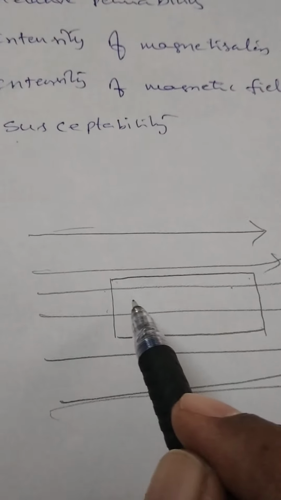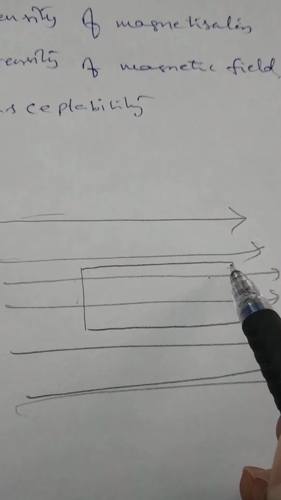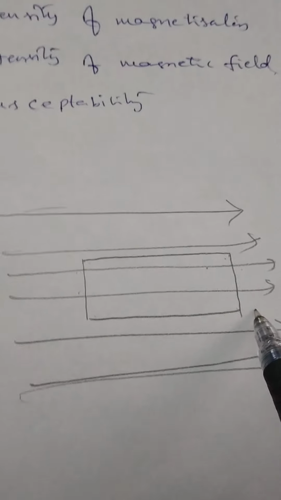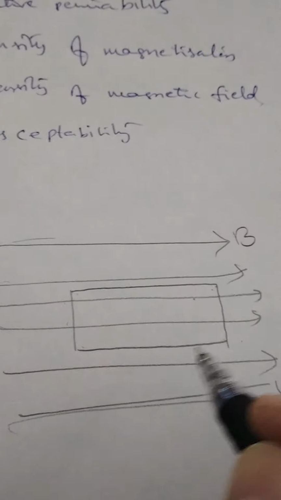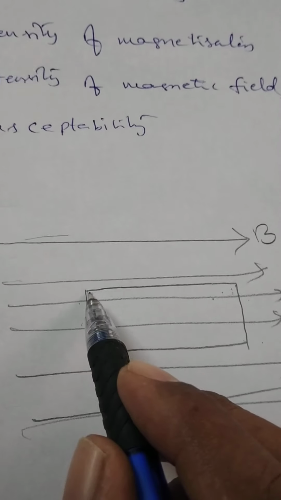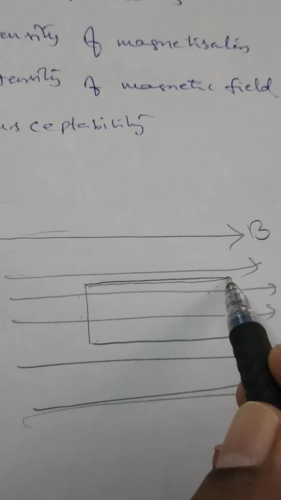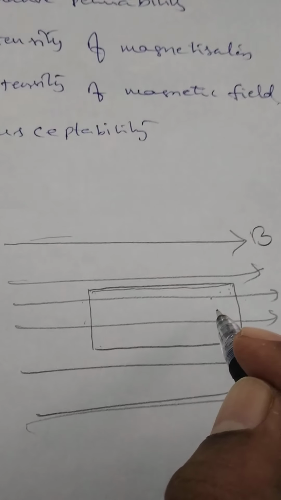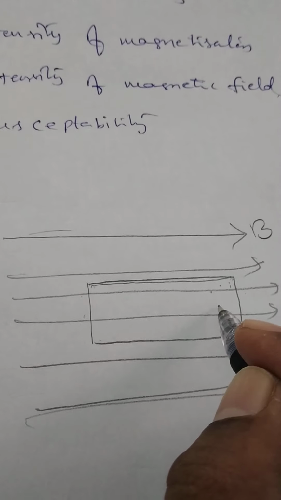In the same area, let us keep one iron rod. This is the magnetic induction field. Suppose the iron rod is kept inside the magnetic field. After some time, the iron rod also gets magnetized. That means it has a north pole as well as a south pole.